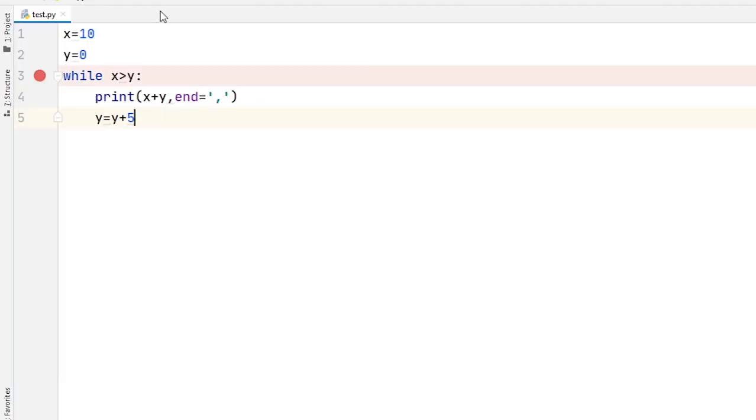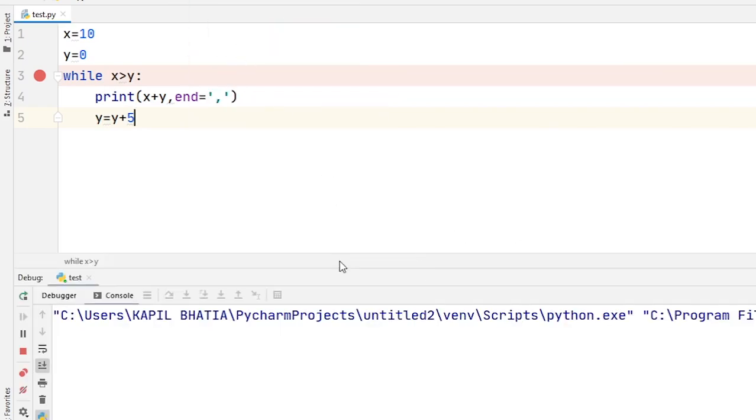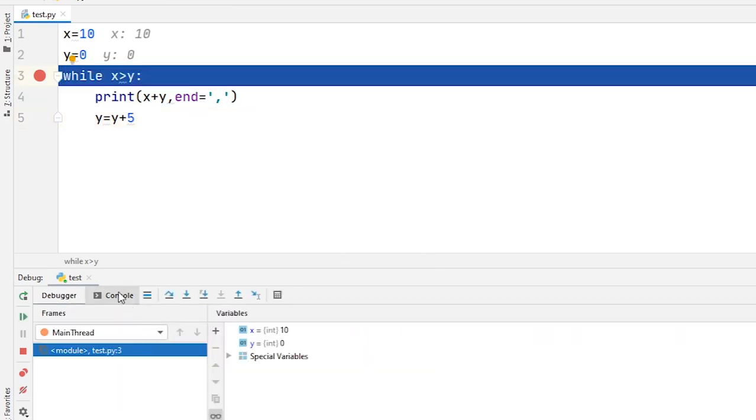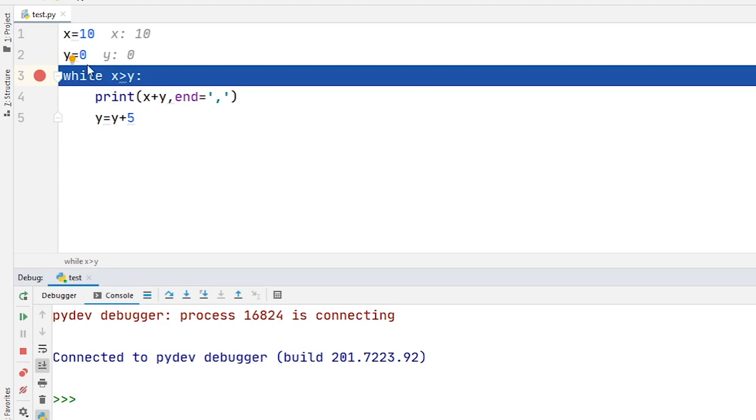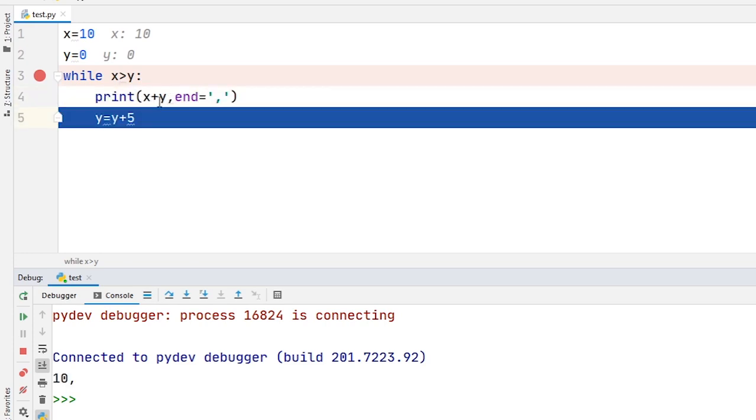Let's debug this program. Here is your console window. Now one by one, step by step, I will show you the output of this program. Here you can see the value of x is equal to 10 and the initial value of y is equal to 0. Now x is greater than y, the condition is true and it will print x plus y, that means 10 comma. Now the value of y, here you can see the value of y is 0, but when we execute this statement, the value of y will be 5.